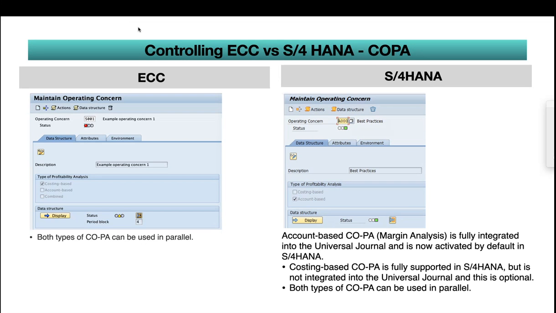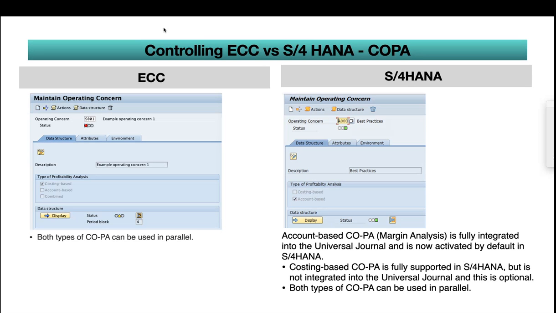When it comes to S/4HANA, on the right side you can see the operating concern settings. Here we have account-based and costing-based. Account-based COPA is now called margin analysis. It is fully integrated with the ACDOCA table, that is the universal journal, and it will be activated by default. Still, people can use costing-based COPA. It is supported, and it is not integrated with ACDOCA, the universal journal.